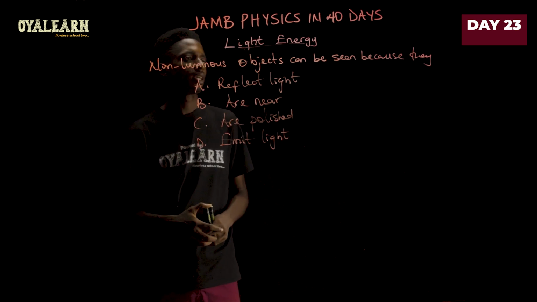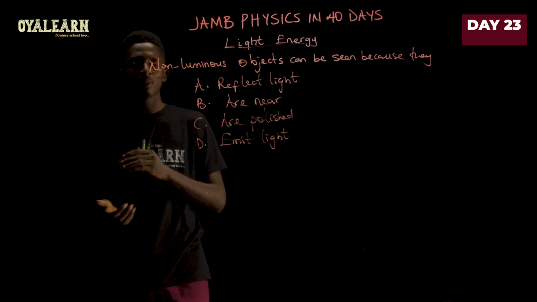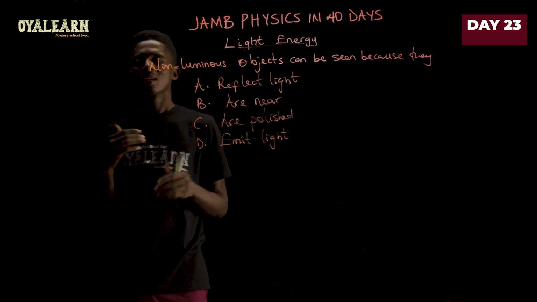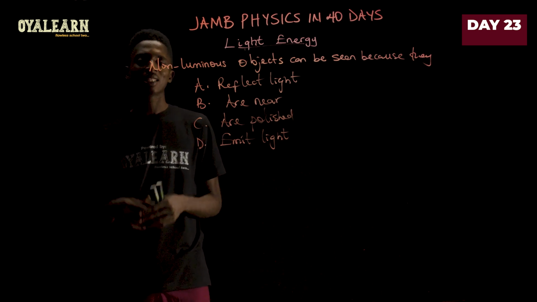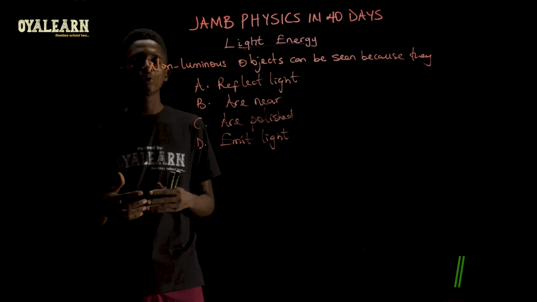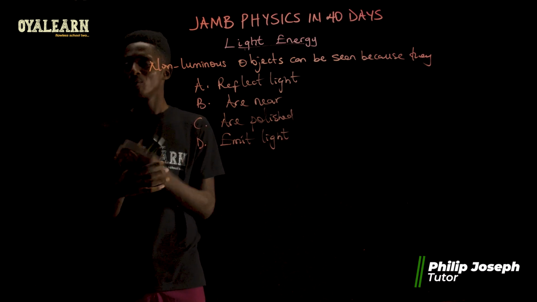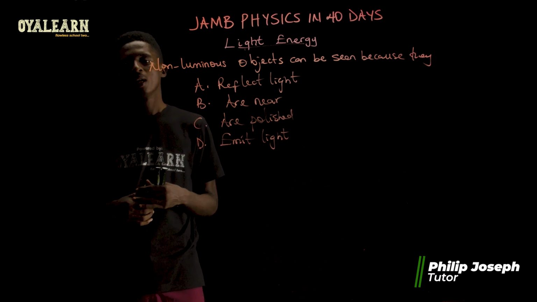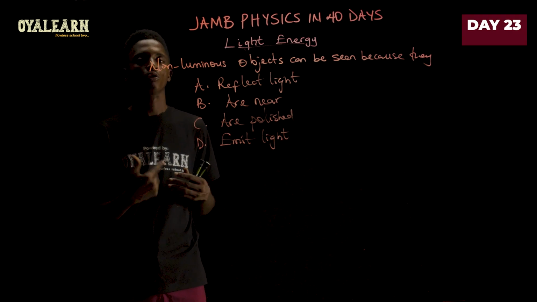Non-luminous objects can be seen because, now I did explain this at the beginning of the video when I was talking about classifying different types of sources of light, and I said non-luminous objects do not produce their own light. So what they do is they reflect the light from other sources of light. Like the moon, for example, is non-luminous, and it does not emit its own light, but instead reflects the light of the sun to the earth.